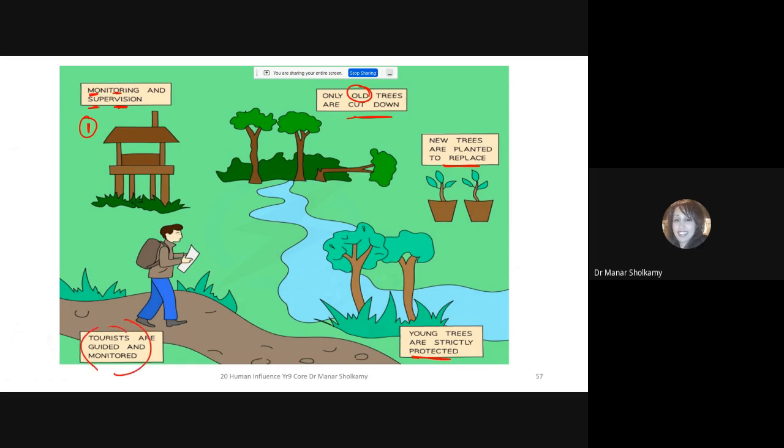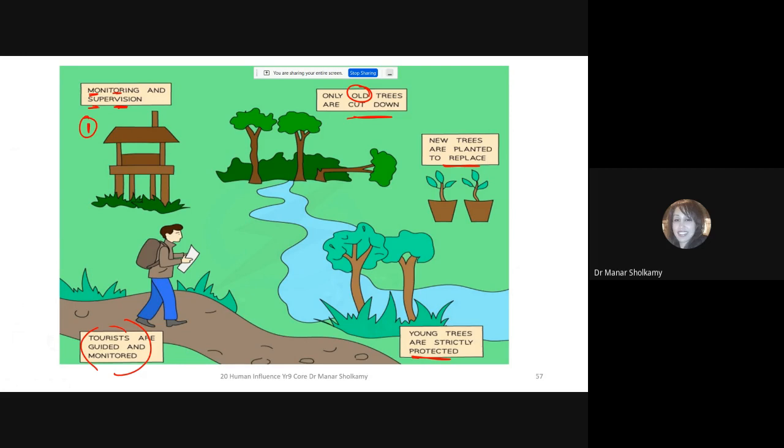You're not allowed to walk here. You're not allowed to drive with your car here, because this is a preserved area and we want to take good care of it. This is a sustainable government, a government that is taking care of the current resources, using the current resources wisely, so that it is preserving the current resources for the future generations.